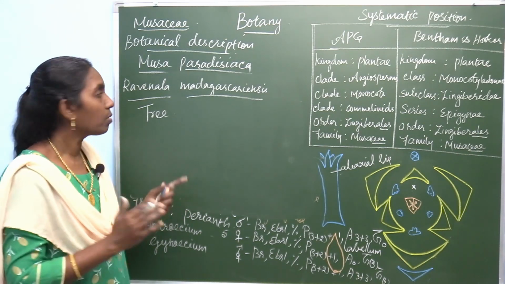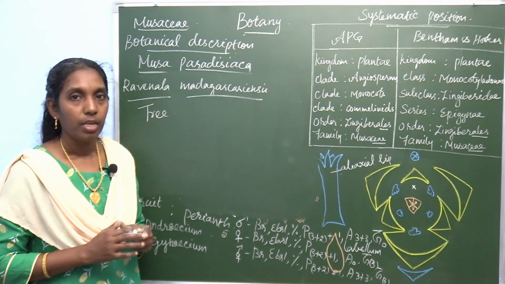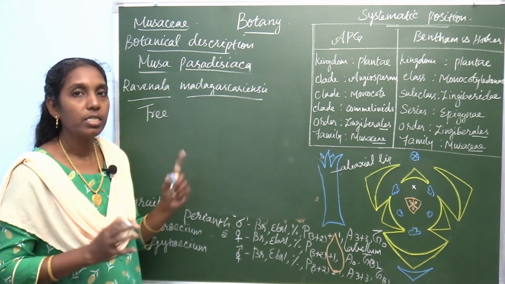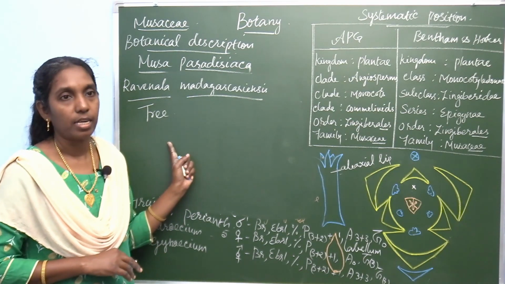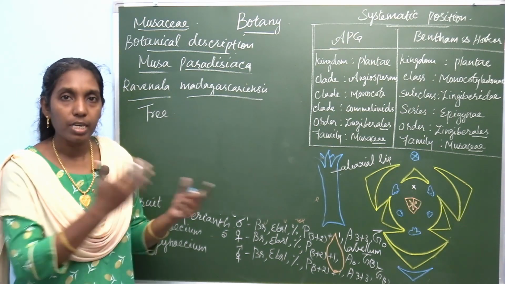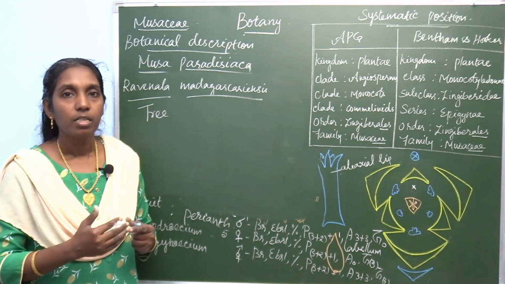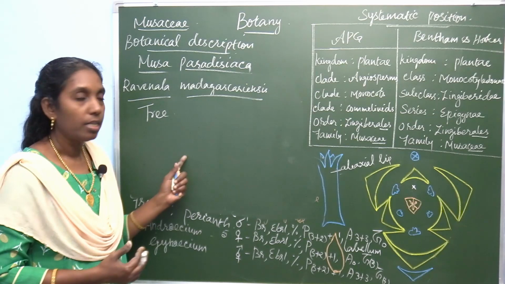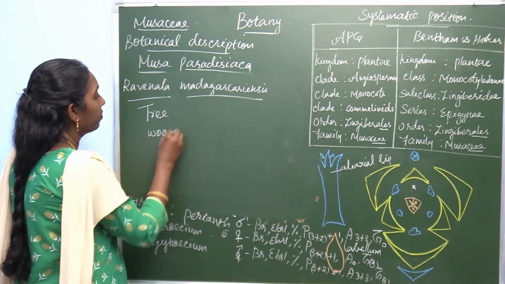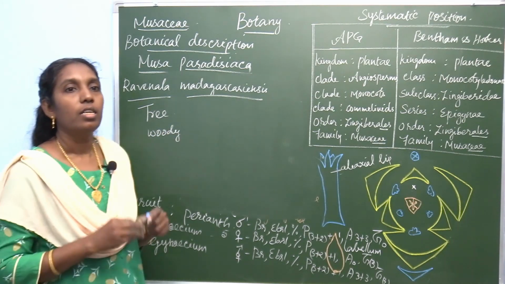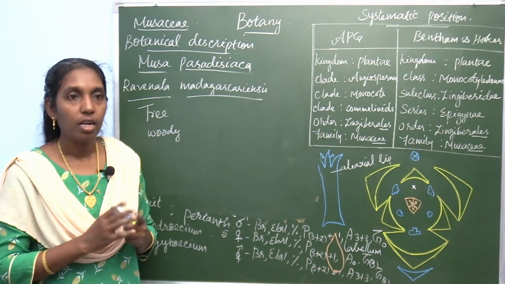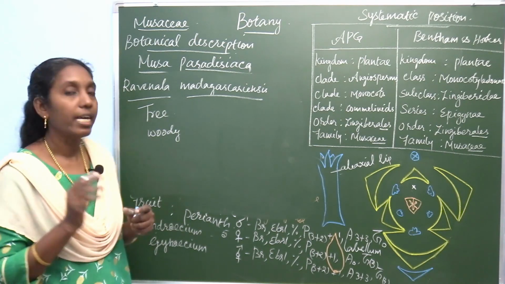Another question is the differences between Musa and Ravinala. All other characters are almost the same, but the different character is the habit: tree in Ravinala madagascariensis. And the stem in Musa paradisiaca produces two kinds of stem, the real stem, rhizome, and the pseudostem. But here it is a tree, so the stem is a woody stem. And the leaf in Musa paradisiaca, the phyllotaxy is spiral, but in this the phyllotaxy is distichous.